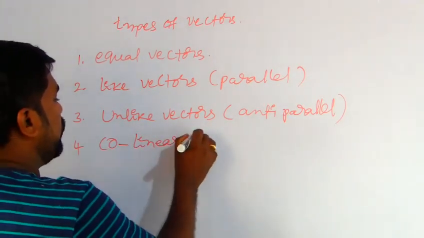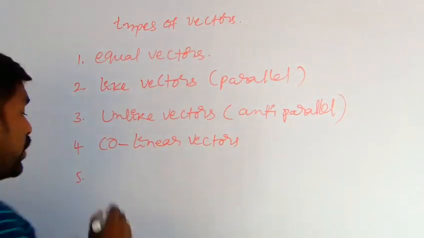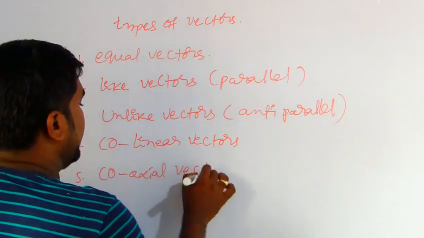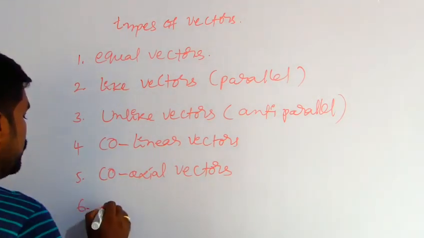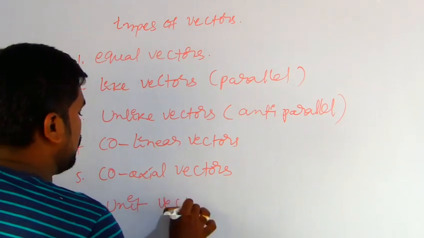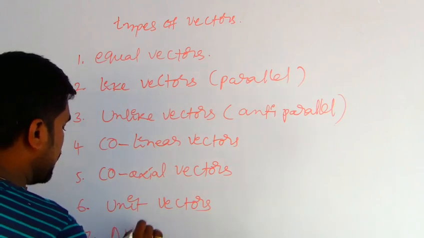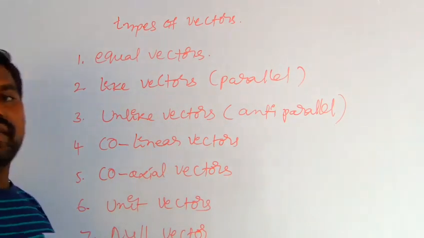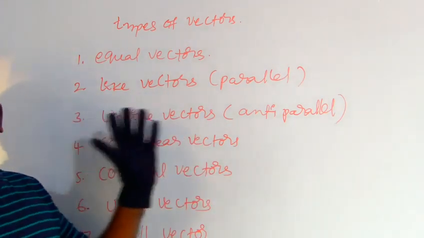The fifth one is coaxial vectors. The sixth one is unit vectors. And the seventh one is the null vector, that is the zero vector. So these are all the types of vectors we need to study.